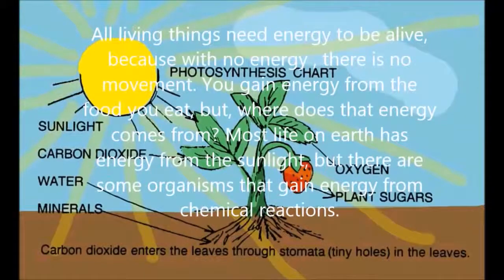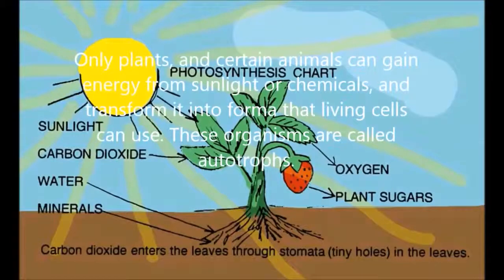Primary producers. All living things need energy to be alive, because with no energy, there's no movement. You gain energy from the food you eat, but where does that energy come from? Most life on Earth gets energy from the sunlight, but there are some organisms that gain energy from chemical reactions. Only plants and certain other organisms can gain energy from sunlight or chemicals, and transform it into forms that living cells can use. These organisms are called autotrophs.